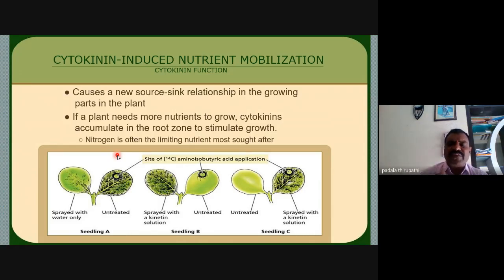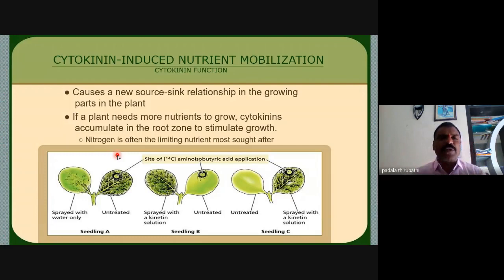Sink means the target region where sucrose or nutrients are moved through the phloem and reach, the storage area, whether root, stem, leaf or even the fruits. That we call a sink. But whenever nutrients are necessary, the source acts as a sink, and the sink acts as a source.